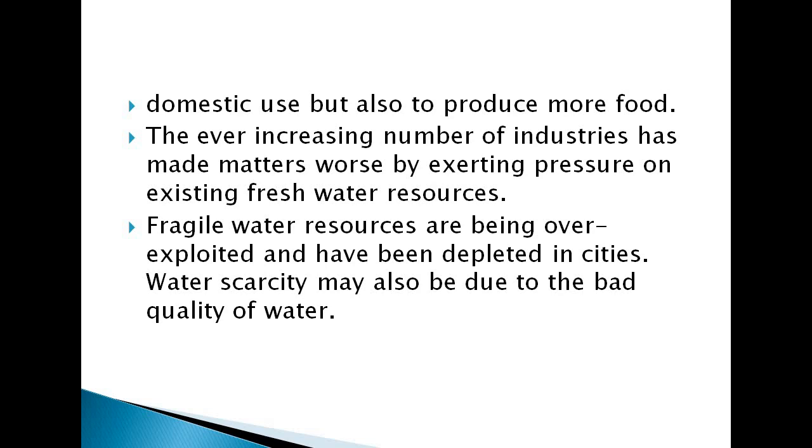Then the ever increasing number of industries have made matters worse by exerting pressure on existing fresh water resources. Water scarcity may also be due to the bad quality of water.